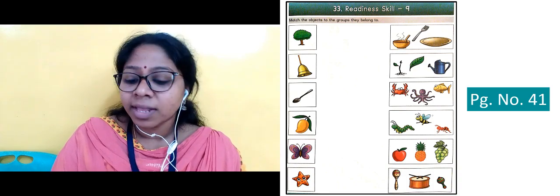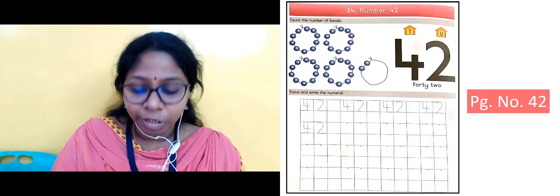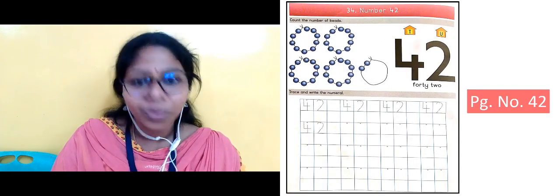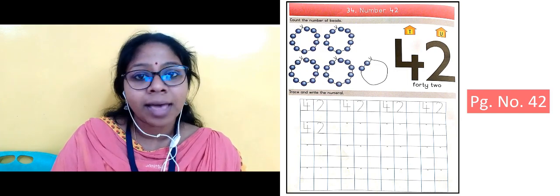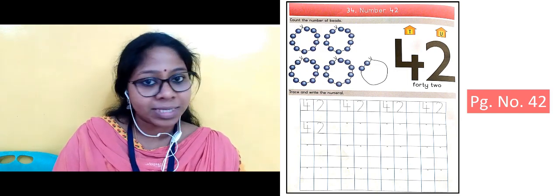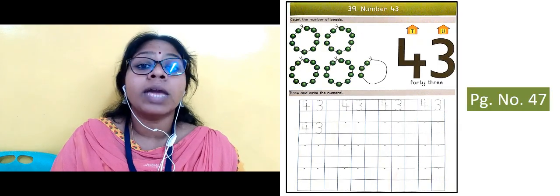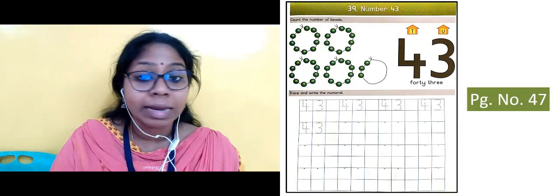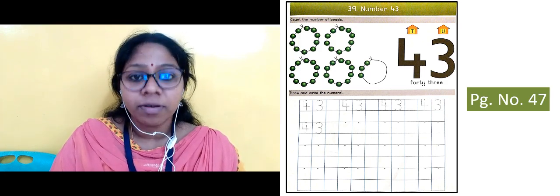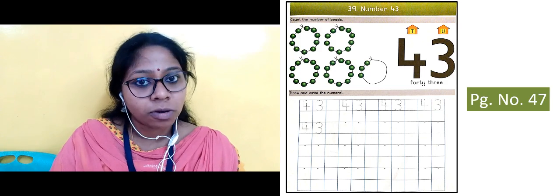Identification. Okay. And in the next slide on page number 42, the topic was number 42. Okay, so counting, tracing and writing of number 42. So practice that also very well. Okay. And in the next slide on page number 47, you came to know the topic that is number 43. So counting, tracing and writing of number 43. Right? Yes. So practice that also very well.